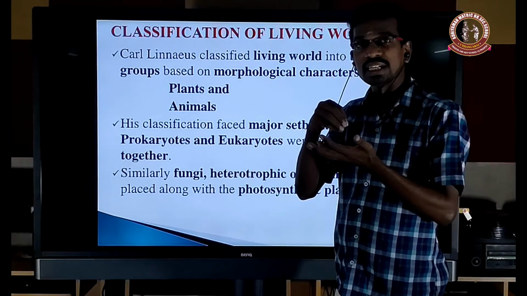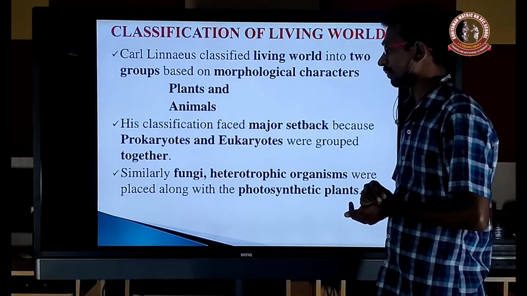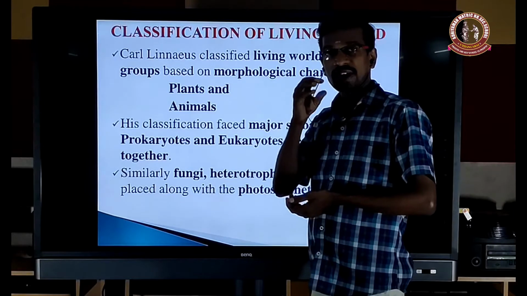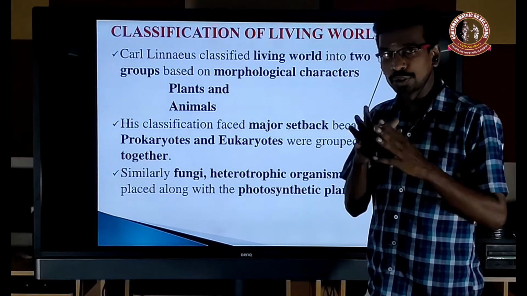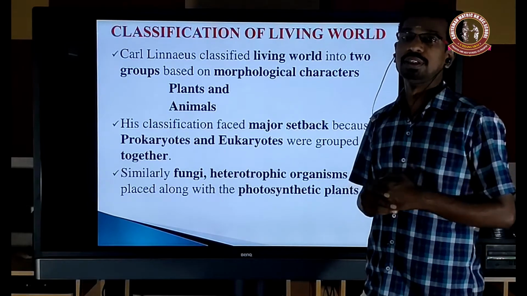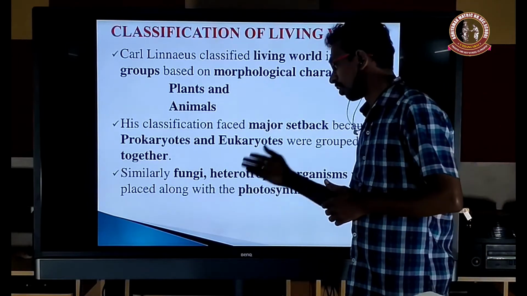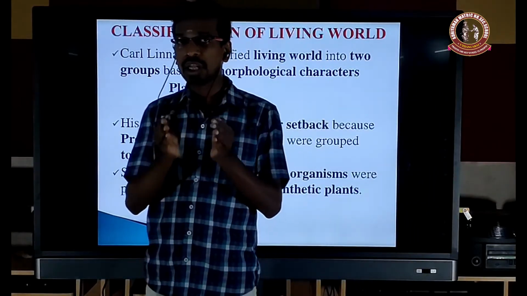So it is a basic drawback of the Linnaeus classification. Similarly, the fungi. The fungi is a heterotroph, never autotroph. But due to the presence of cell wall, it was classified under the kingdom Plantae. That is another drawback. So, first drawback, both the prokaryote and eukaryote.